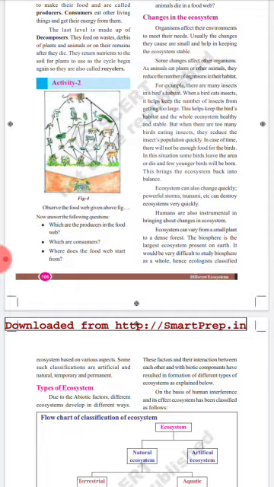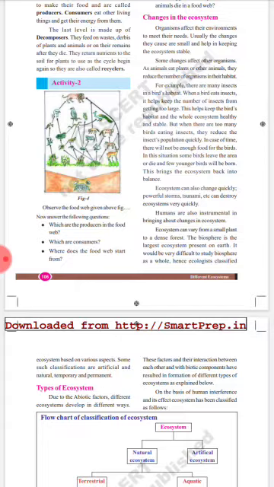Next concept is changes in the ecosystem. Do you know, children, how it will get changes? Yes, ecosystems can also change quickly. Powerful storms and tsunamis, etc., can destroy ecosystems very quickly. And humans are also instrumental in bringing about changes in the ecosystem.